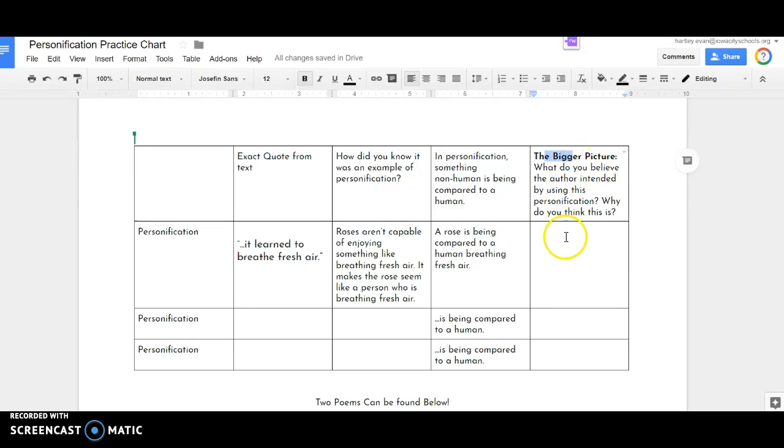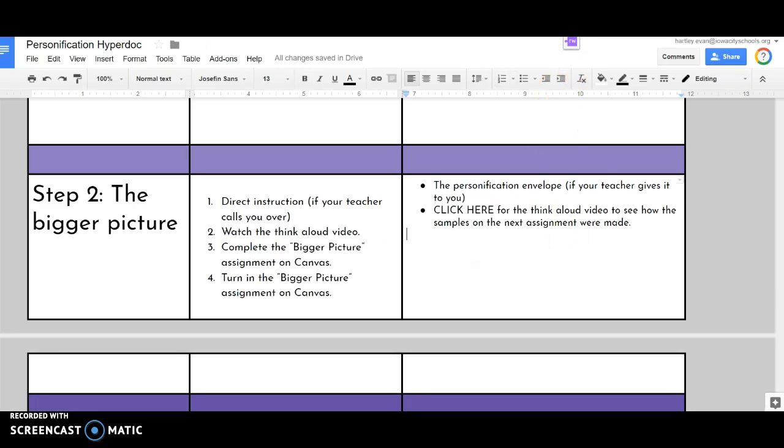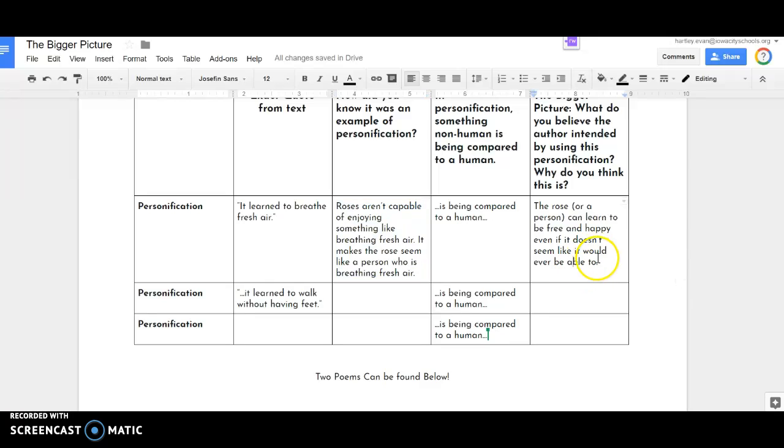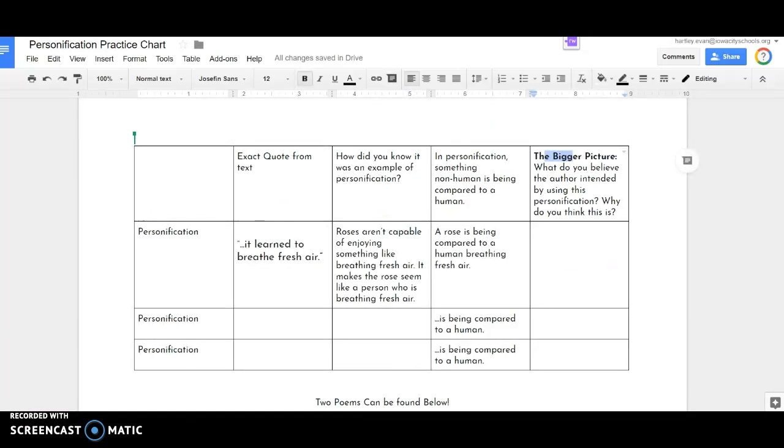What's the whole point of this? And I filled it in. I answered the question by saying the rose, in this case sort of a symbol for a person, can learn to be happy and free, even if it doesn't seem like it'd be able to, because it's growing up through the concrete. Right? So this is just the whole point. This is why. What's the effect of that?